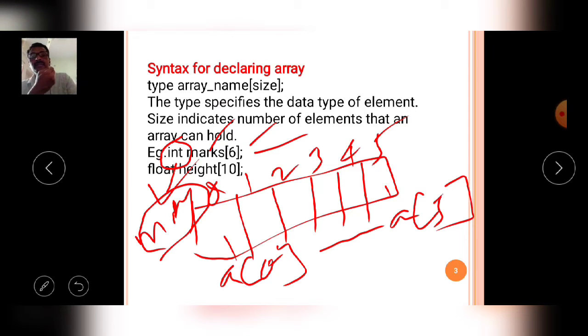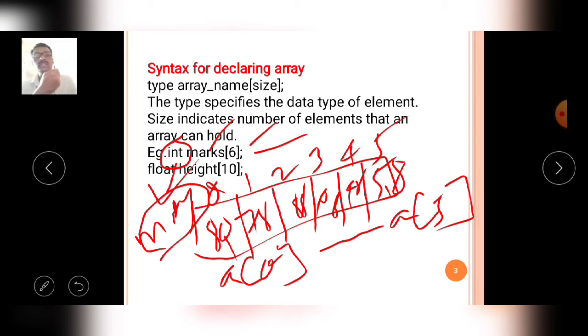For example, in the first subject he got 80, in the second subject he got 78, in the next subject he got 88, then he got 98, then he got 48, and he got 58.